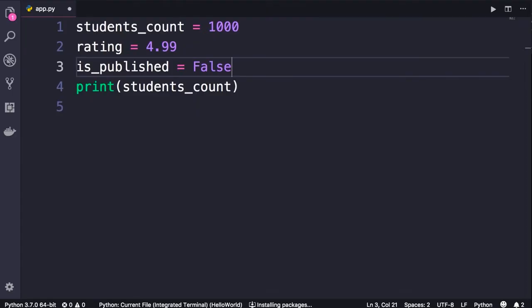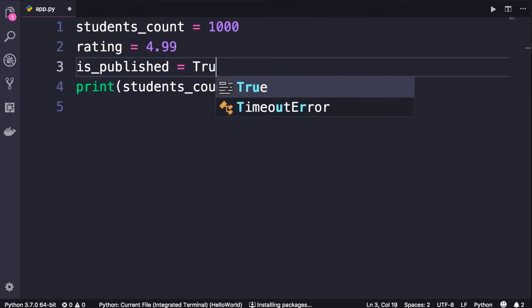Now take into account that Python is a case-sensitive language, which means lowercase and uppercase characters have different meanings. So boolean values should always start with a capital letter, like what you see here. If we type lowercase true or false, these are not accepted boolean values in Python. Only what you see here is a valid boolean value, so True or False.